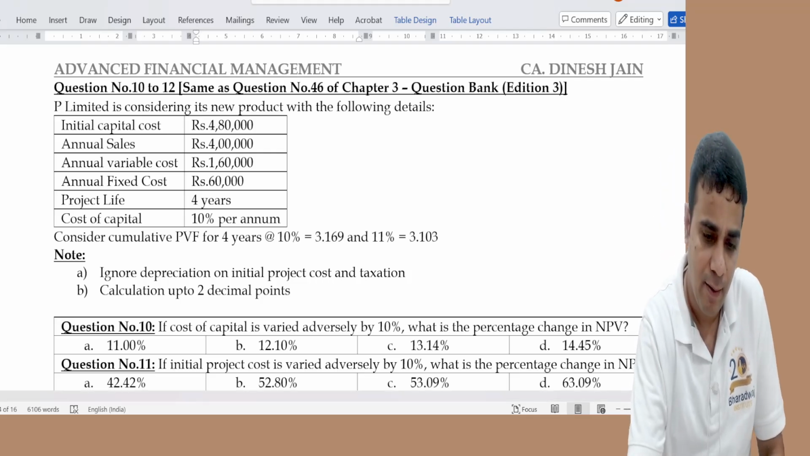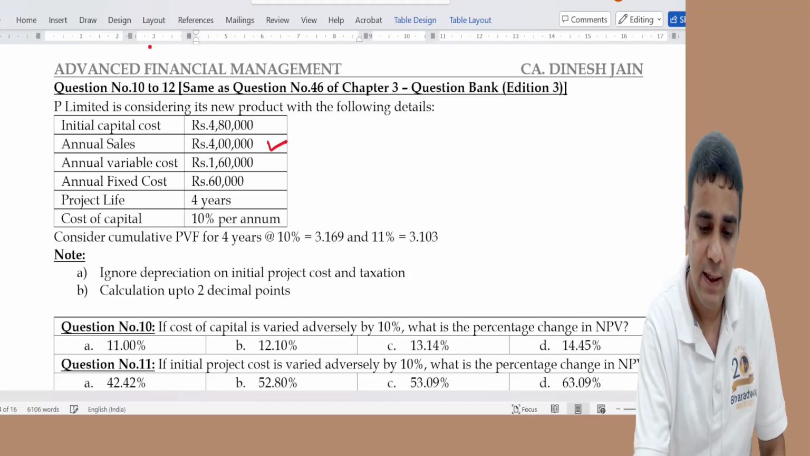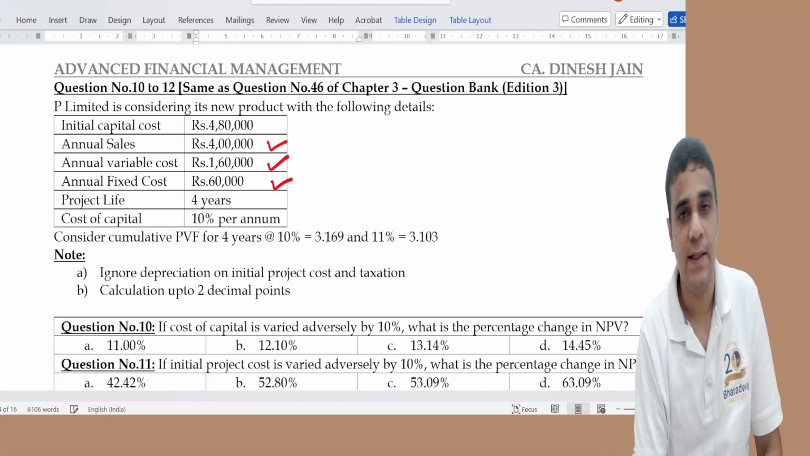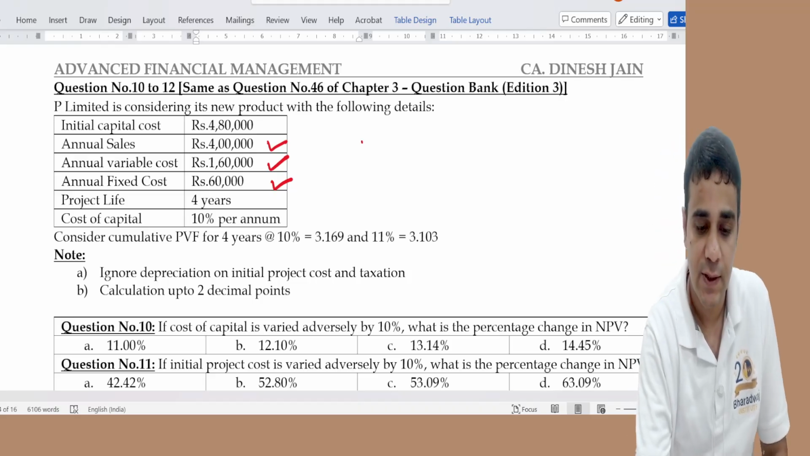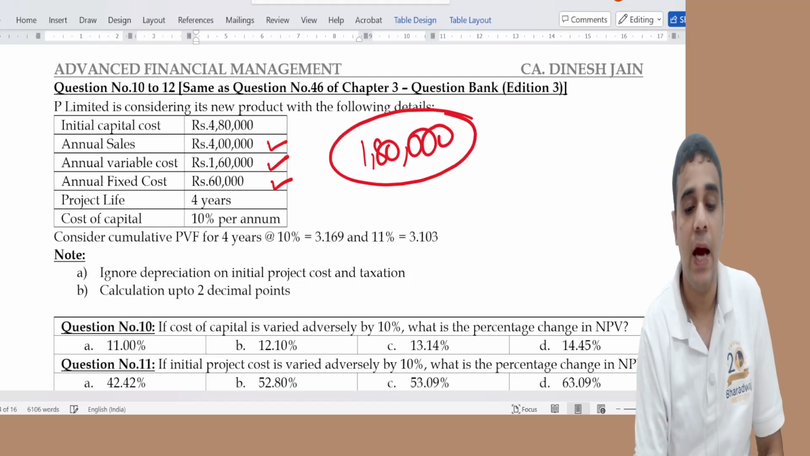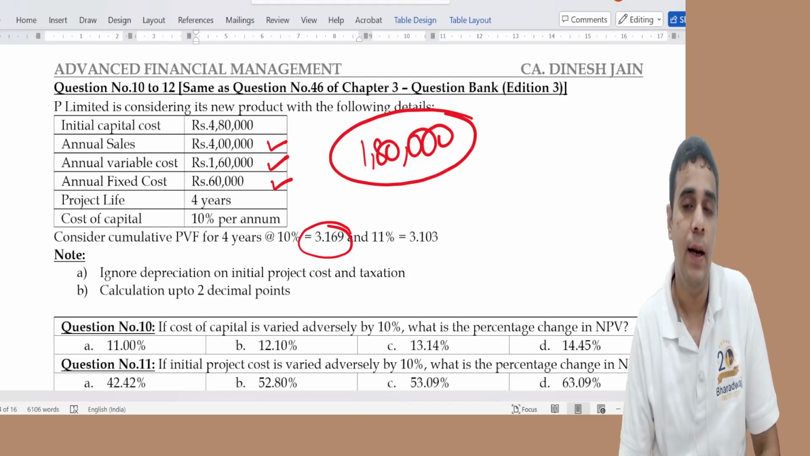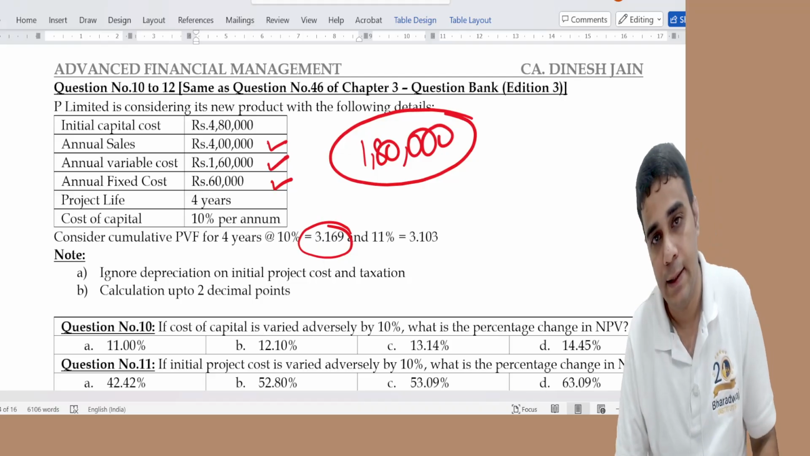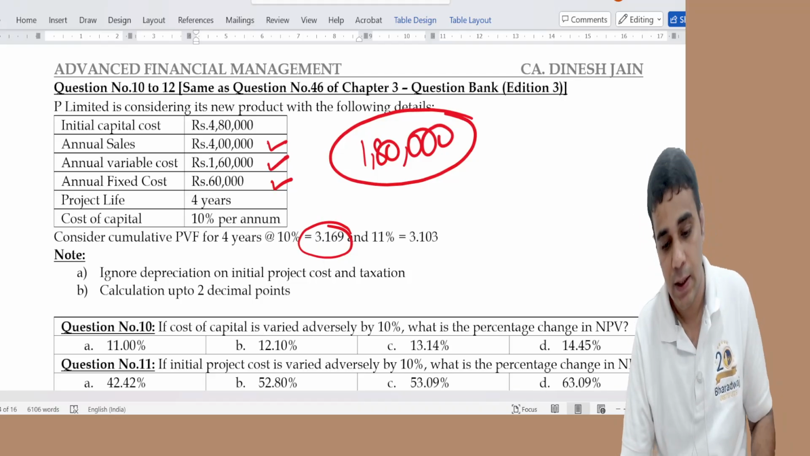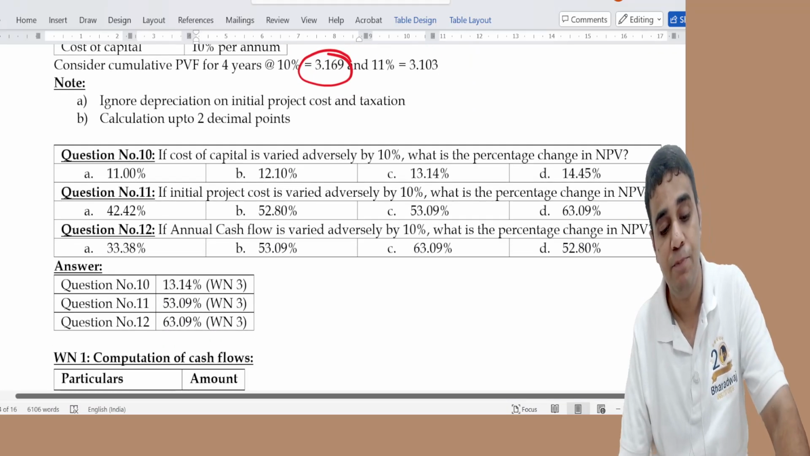I have capital cost, sales less variable cost less fixed cost, which is 1 lakh 80, sorry, is the cash flow. Cash flow into 3.169, cumulative PVF into 3.169, compare with 4 lakh 80,000 is the NPV of the project. Then NPV will keep changing.